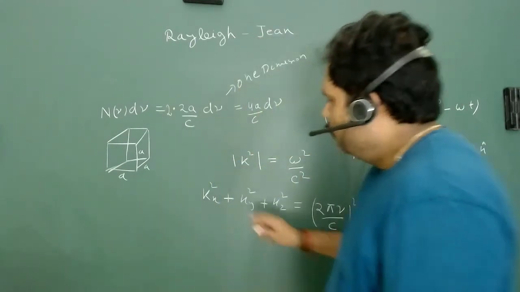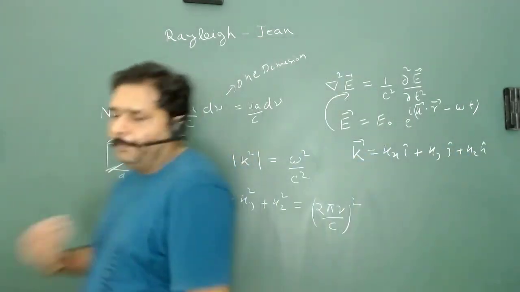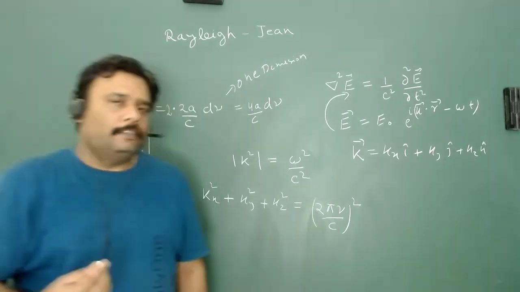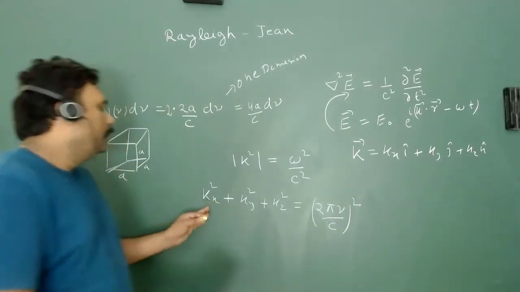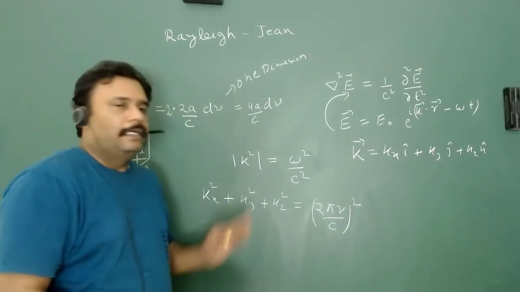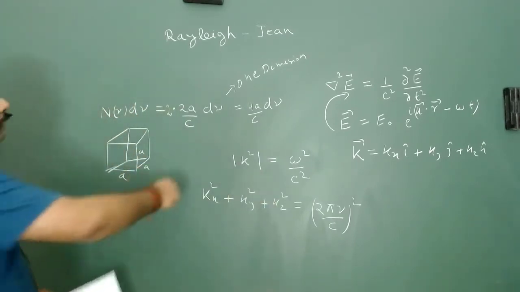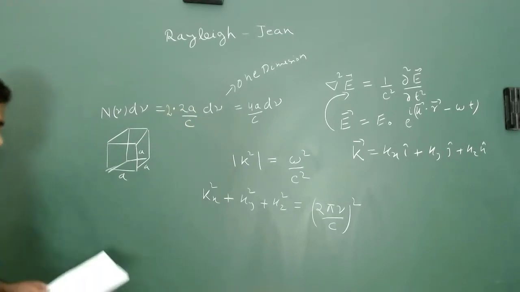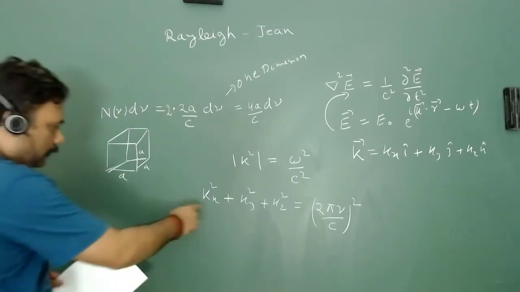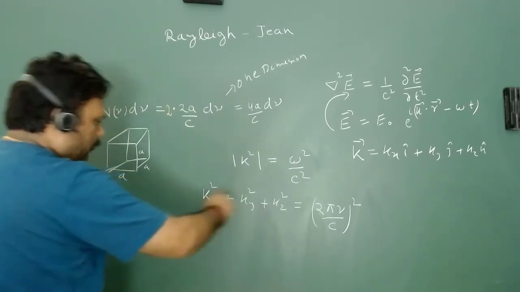Now, kx, ky, kz are independent. What is the meaning of that? We can independently calculate kx, ky, and kz, as we calculated in one dimension. Before that, we write it in terms of lambda.